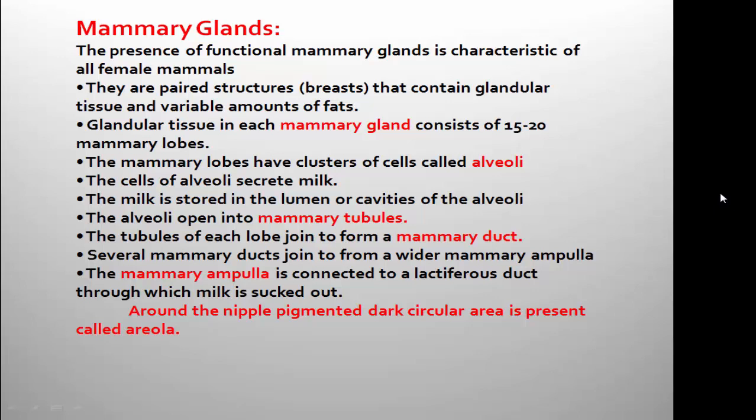The areola is a little bit hard, it is dark in color due to high pigmentation, it is a circular area present around the nipple through which the milk is sucked by the young one. So these are the points that you have to remember for the explanation of mammary gland.